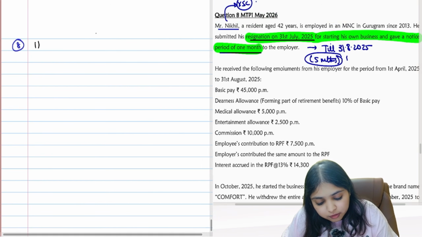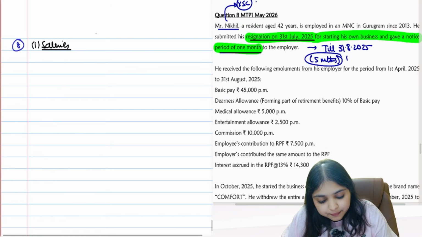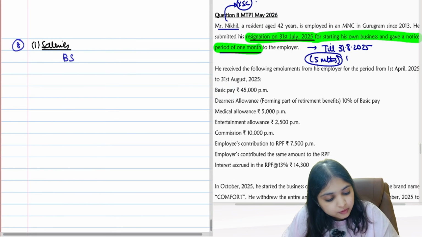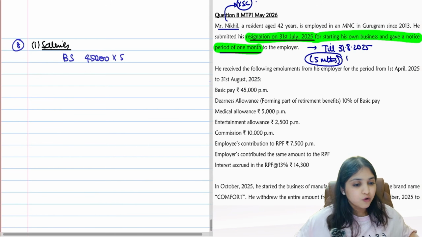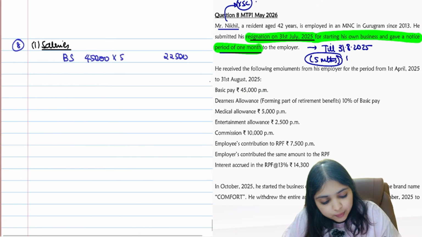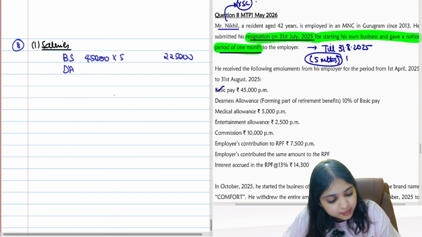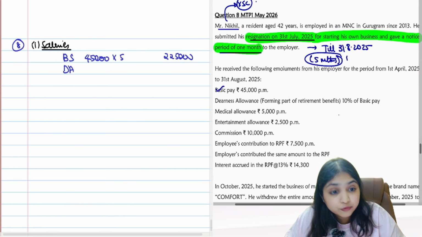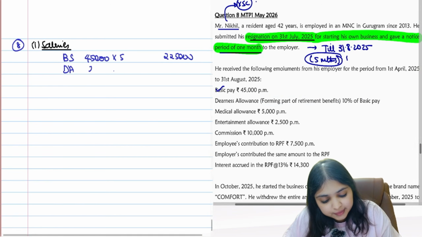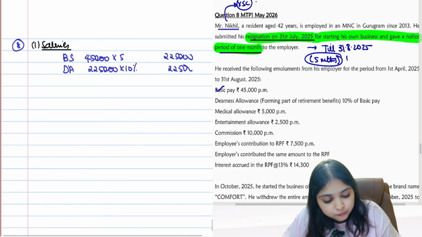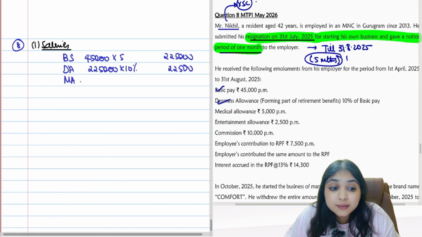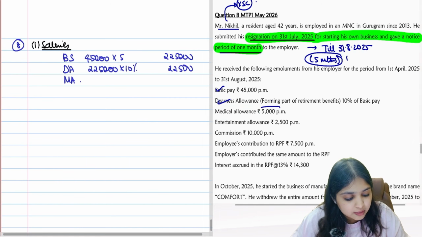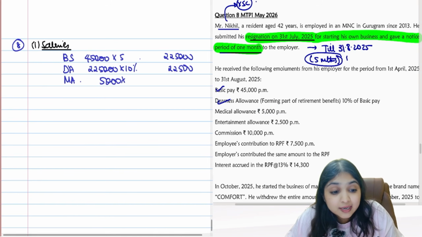Basic salary. So first of all, salaries computation I'm doing. Basic salary is how much? 45,000. Be careful, how many months? Only 5 months guys. 45,000 into 5, 2,25,000. Then DA. DA forming part of retirement benefit, fully forming part guys, 10% of basic salary. So 2,25,000 into 10%, 22,500. Then medical allowance. Do you know the tax treatment of medical allowance? Medical allowance is fully taxable, 5,000 per month.